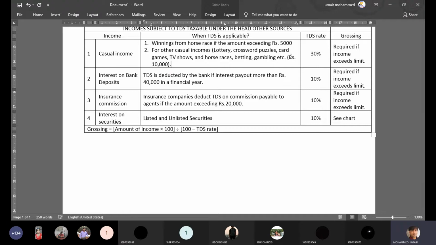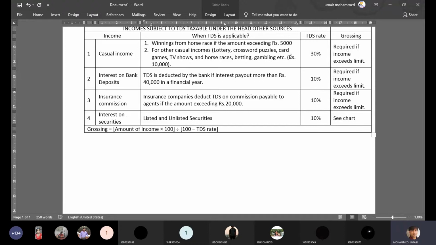Means let's say I go to KBC, Kaun Banega Crorepati, and I answer the first question, which is for 10,000, and again immediately I lose. So I lose, unfortunately. So what happens here? I earn only 10,000. So will the organizers deduct TDS? The answer is if you have earned up to 10,000, TDS will not be done. Only if the amount exceeds 10,000, they will do the TDS and give you the net amount. So for casual incomes, TDS is applicable only if the income exceeds 10,000. But in case of horse racing, it is 5,000.